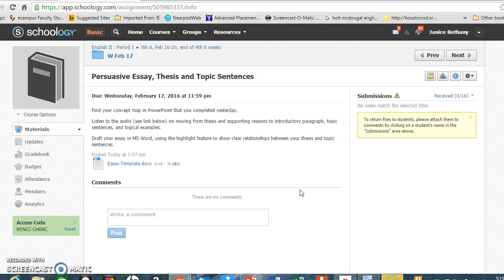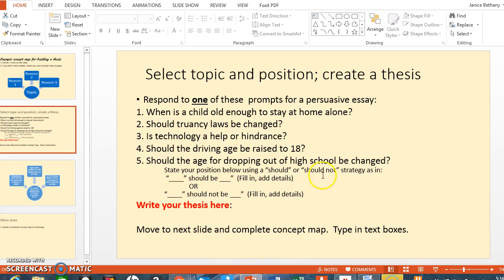Hello, English 2. Today we're going to draft our persuasive essay with a thesis and topic sentence. So find your concept map that you did yesterday in PowerPoint and go there. You should have selected one of these 5 topics, and I'm going to select number 5 for illustration.